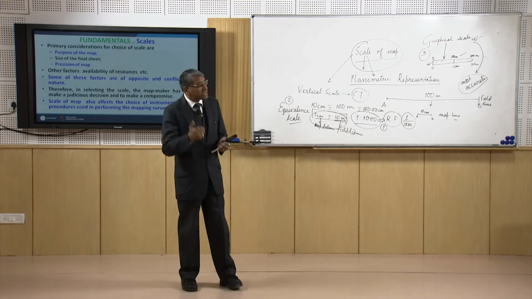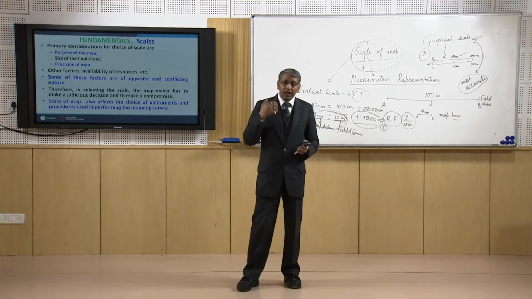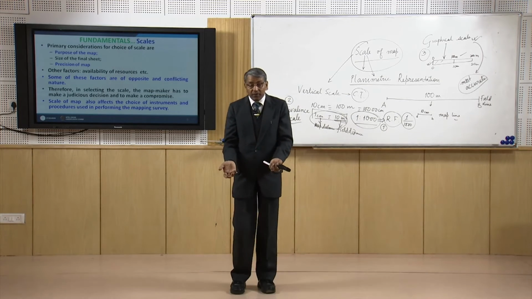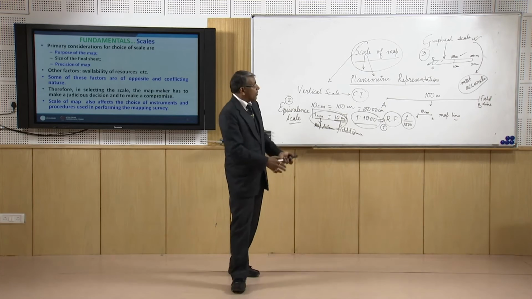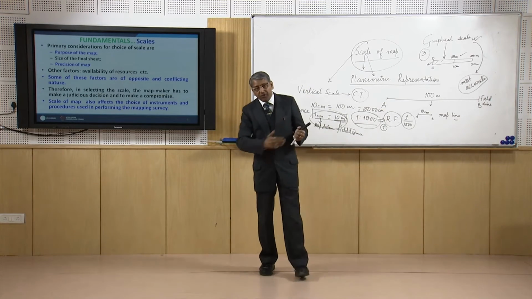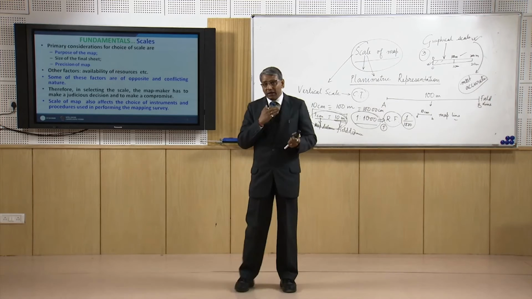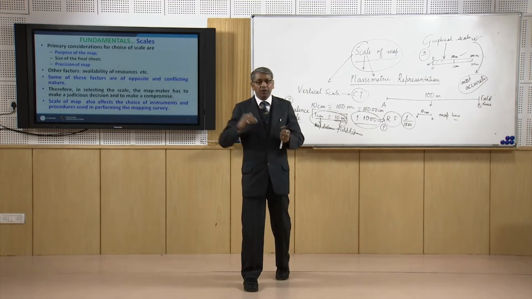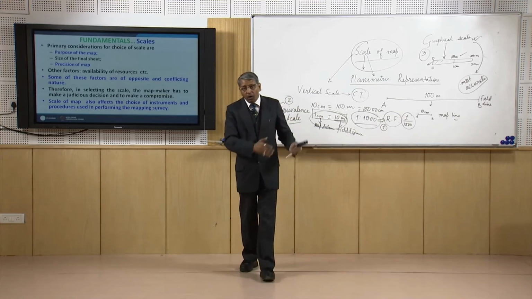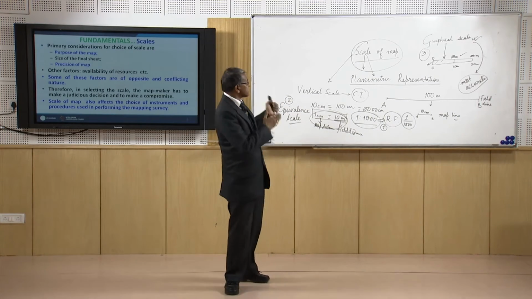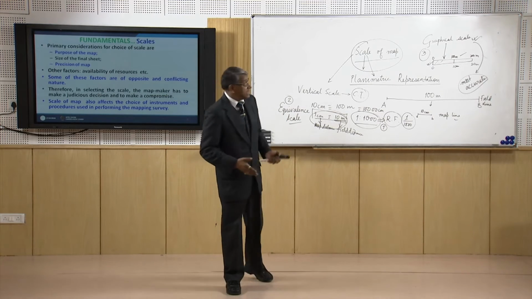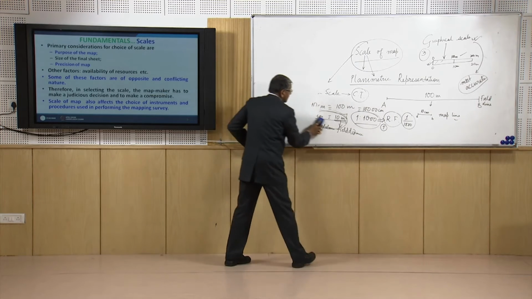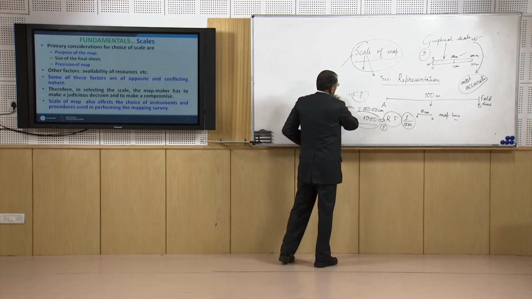and depending upon the scale of the map, the scale also represents the accuracy of presentation, as well as the accuracy of our measurement. So the whole gamut of our surveying and planning, what is the method of measurement, what will be the instrument to measure, what will be the accuracy of measurement, what is the quality of the measurement, all these will follow the scale of the map. So the scale of the map we should understand very clearly, and its significance has to be understood nicely